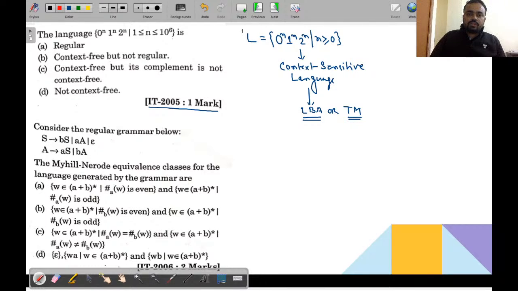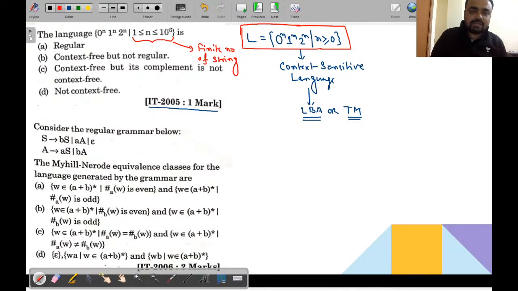So you can think about it that in this question, what we have done is bound the value of n. This particular language will contain a finite number of strings. Why am I saying this? If the value of n is lying between 1 to 10 to the power 6, what does it mean?